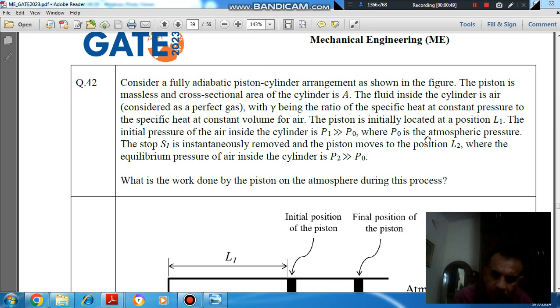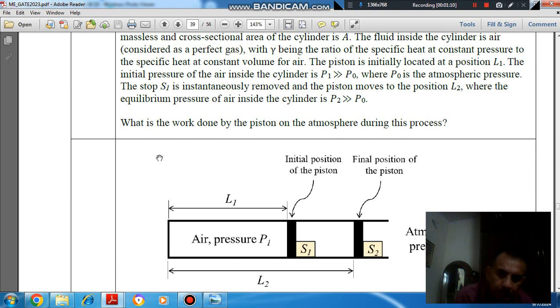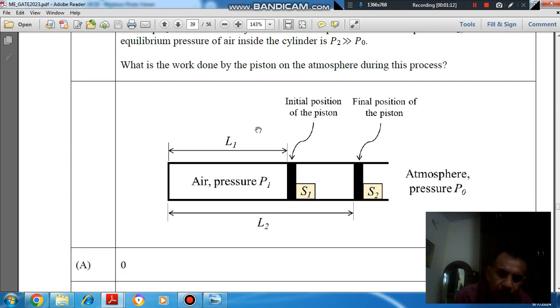is the atmospheric pressure. The stop S1 is instantaneously removed and the piston moves to the position L2, where the equilibrium pressure of air inside the cylinder is P2, very large as compared to P0. What is the work done on the atmosphere during this process?